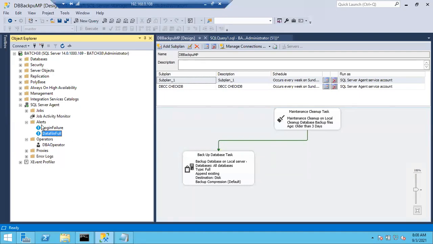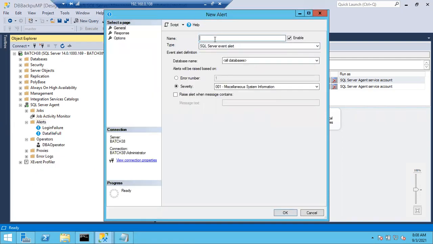Now help me to create a log file full alert. Again, right click, New alert. Alert name: Log Full. Next. Performance condition alert? Why are you choosing performance condition? We haven't discussed the performance condition yet. Then the database name is all, and then the error number. What is the error number?